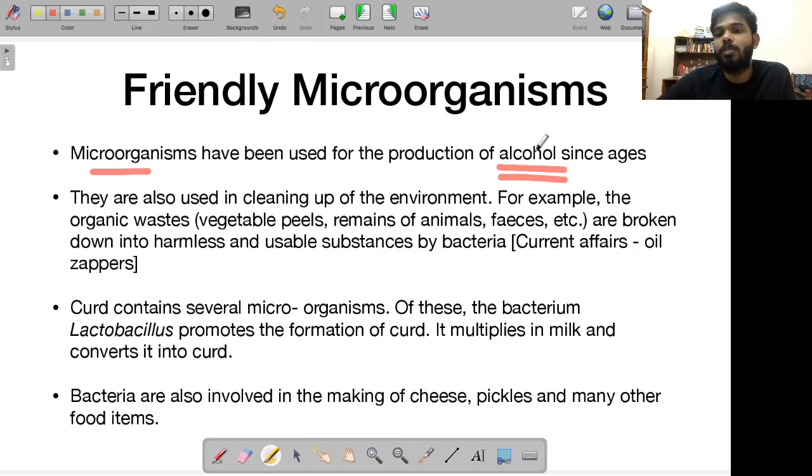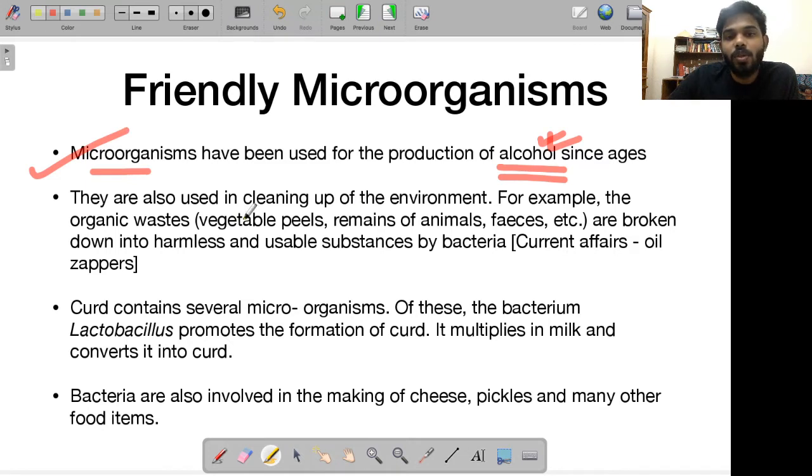Okay, so through this process of fermentation, alcohol etc. is produced. Of course they are helpful for us. They are helping us in the production of alcohol. This is a technique that has been known since ages, and for this we are using these microorganisms.